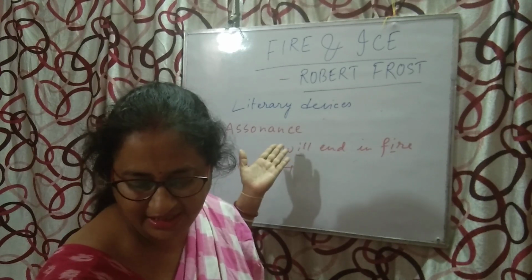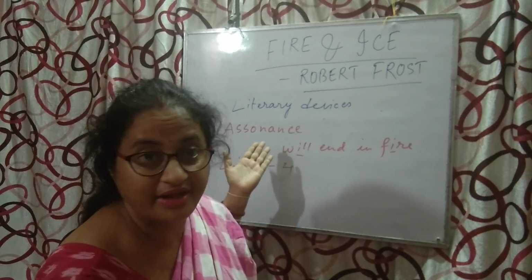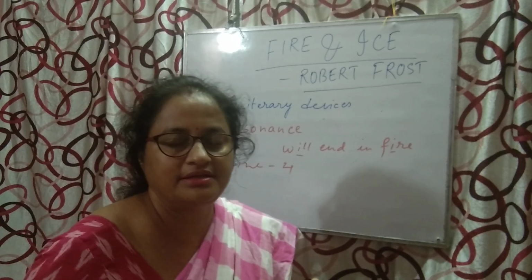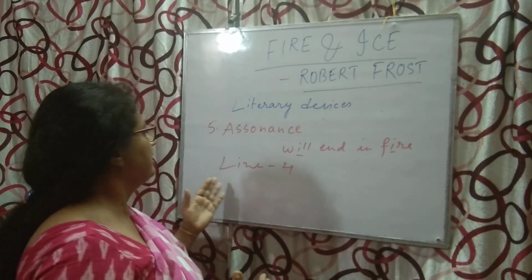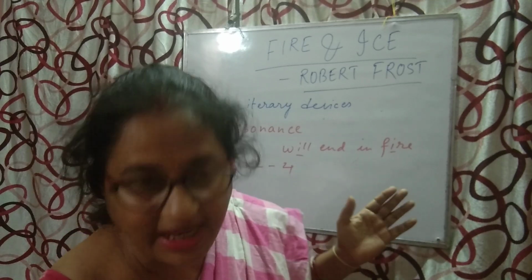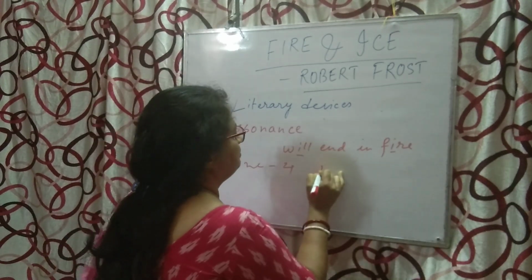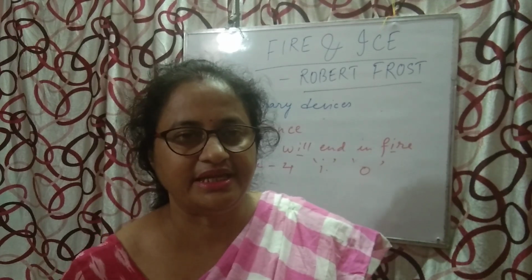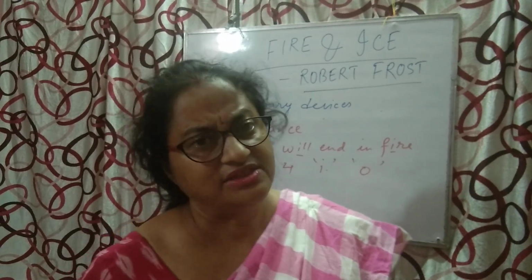So in line number 1, will end in fire, the I sound is prominent and it's repeated again and again. In line number 4 also we have seen I and O sound repeatedly used. That is also a vowel sound.